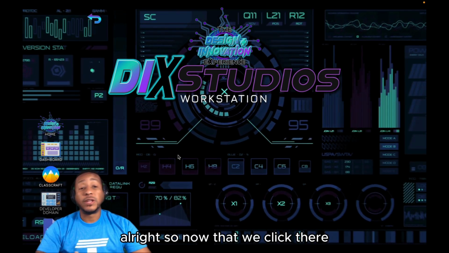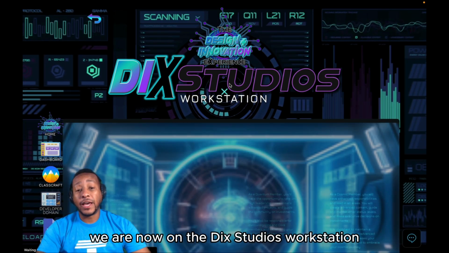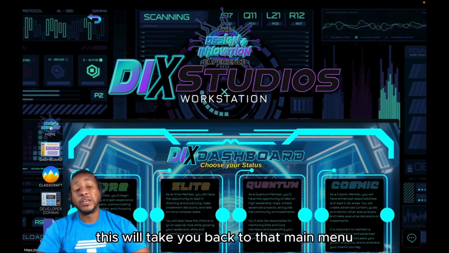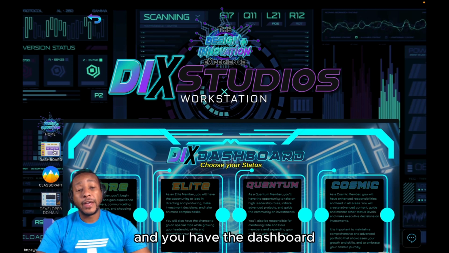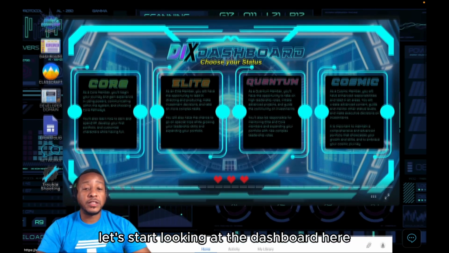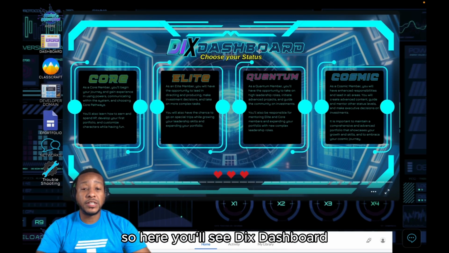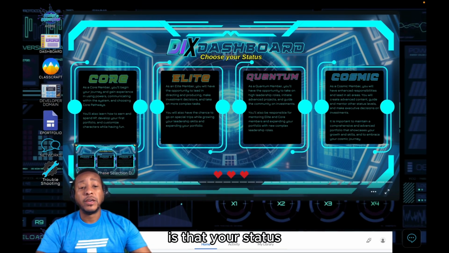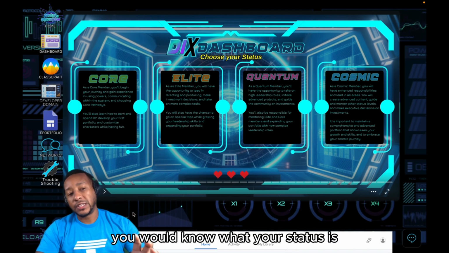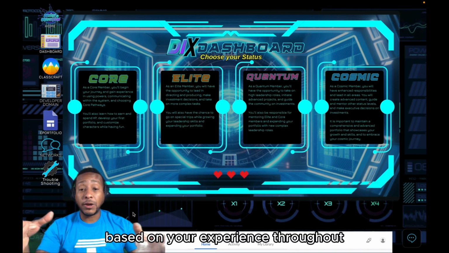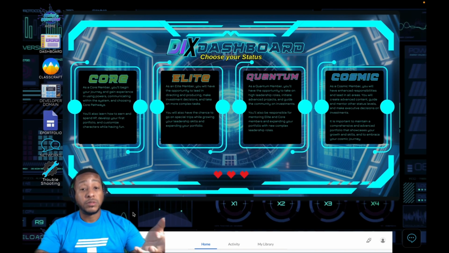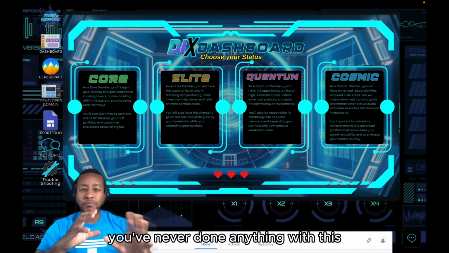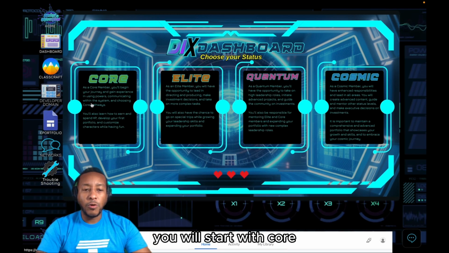Now that we click there, we are on the D.I.X Studios workstation. You have your home button, which will take you back to that main menu, and you have the dashboard. Let's start looking at the dashboard here. You'll see the D.I.X dashboard, and it says choose your status. How this works is that you would know your status based on your experience throughout the design and innovation experience. If you are brand new and you've never done anything with this, you will start with core.